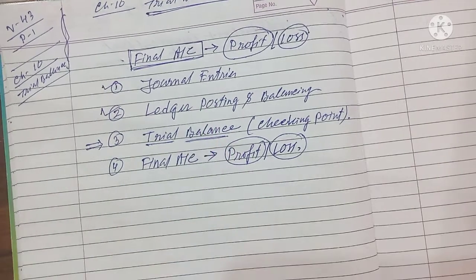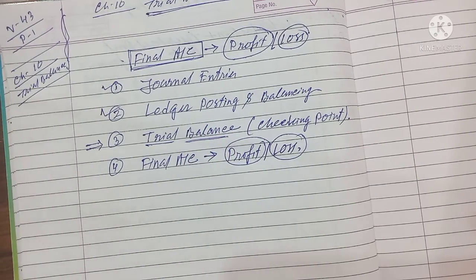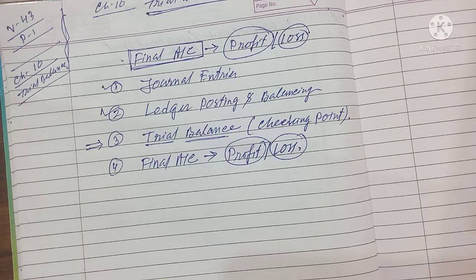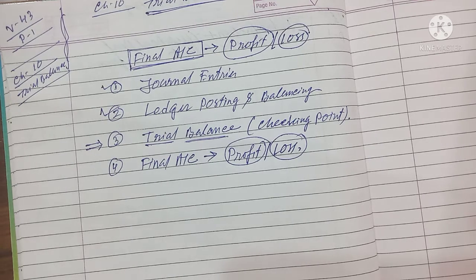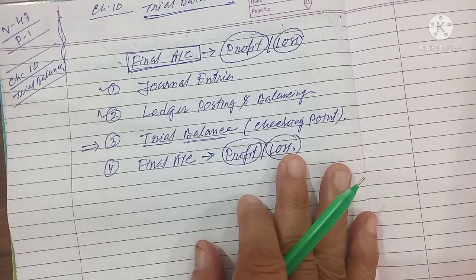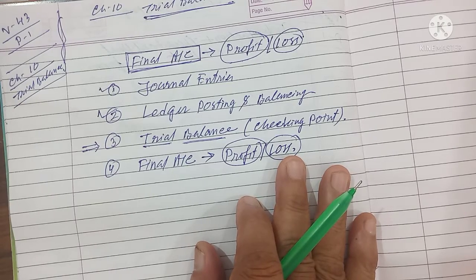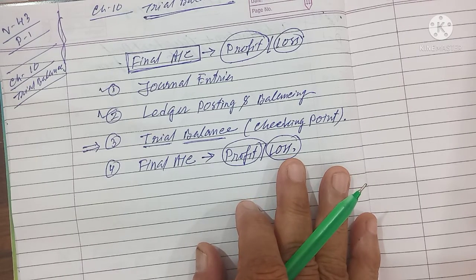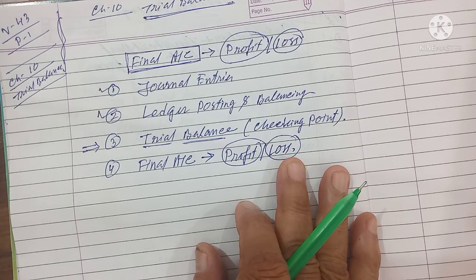Whenever we have done journal entries, according to your textbook, you might have seen that chapter 1, chapter 2, chapter 3 were the theoretical part of the journal. From chapter 4 onwards, practical journal started. Chapter 5, I think, is accounting equations, which is also related to the journal.